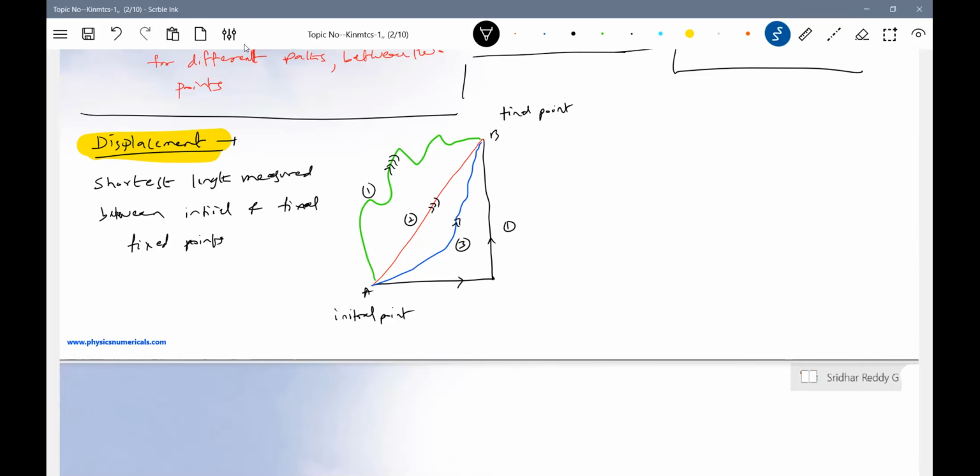Shortest length measured between initial and final fixed points here. So among these, what is the shortest? I think this length, the red color line, is the shortest length, no? Able to notice, this is very important. So this is what is the shortest.